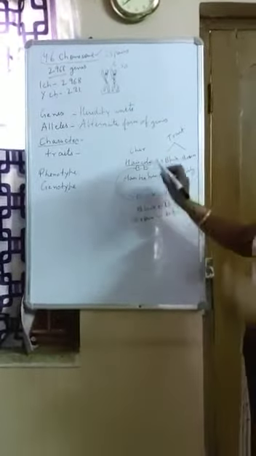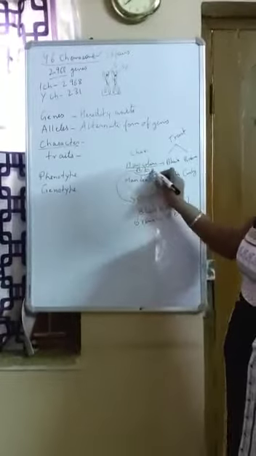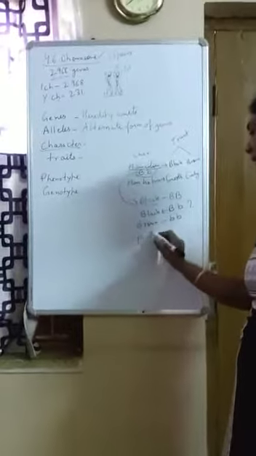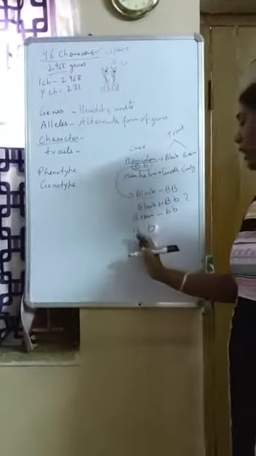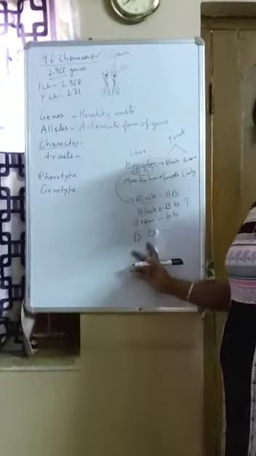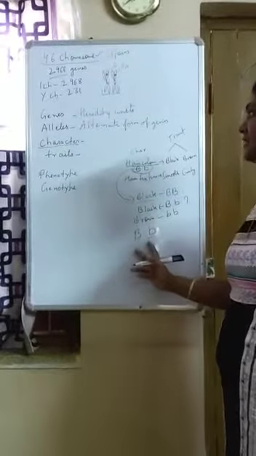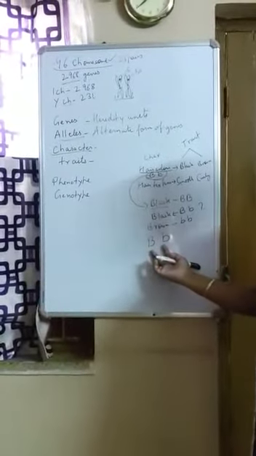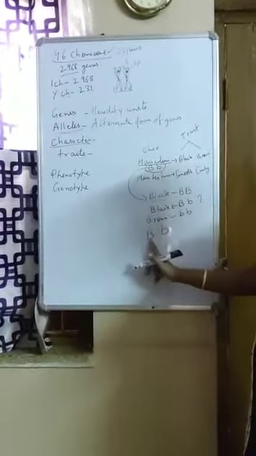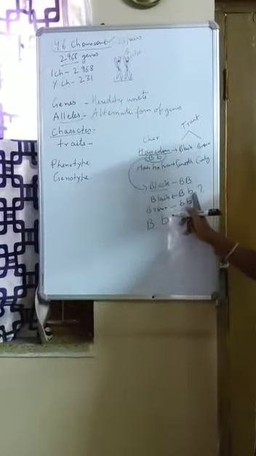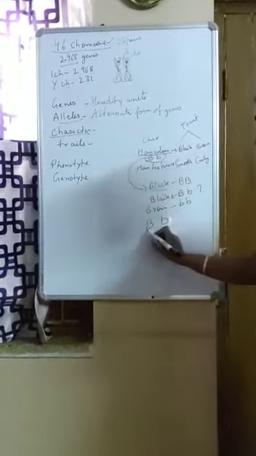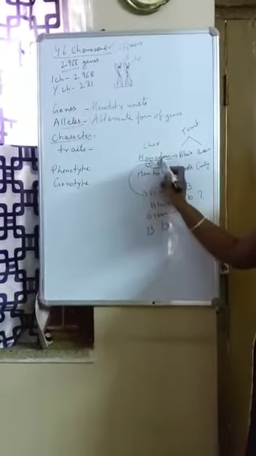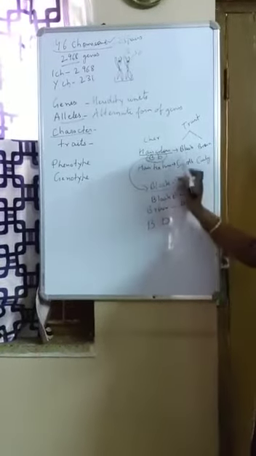Because, children, as I told you, every character is controlled by a pair of genes. So when you have a pair of genes, you have capital B and small b. Out of this pair of genes, the alternative forms of genes, we call alleles. So alternative forms of genes are called alleles, which encode for a particular character but in a different way. In a different way means capital B and small b are both responsible for the character, that is hair color, but both are controlling different types of the character.